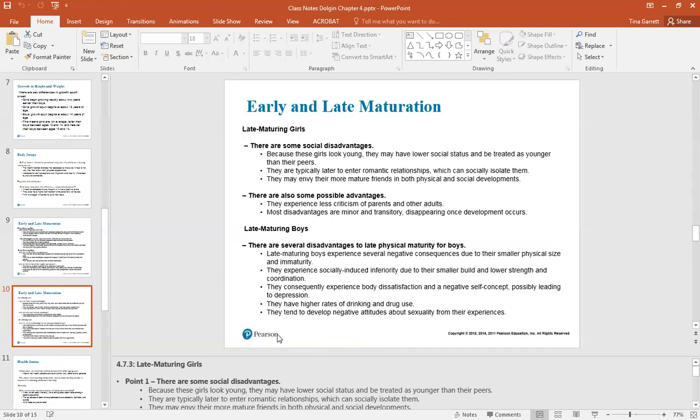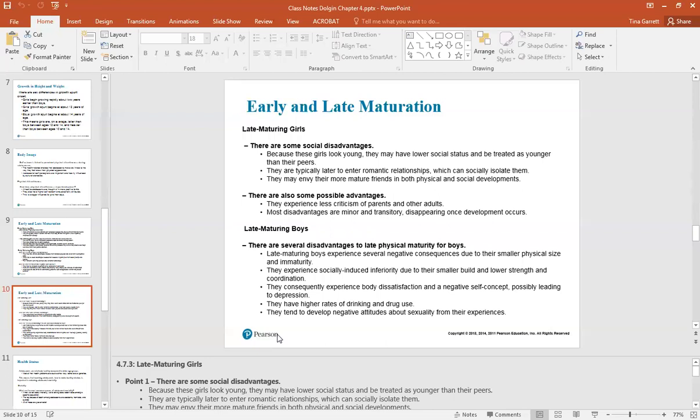For late maturing girls, there are some social disadvantages. Because these girls look young, they may have a lower social status and be treated as younger than their peers. They're typically later to enter romantic relationships, and they may envy their more mature friends. They also have some advantages. They experience less criticism, and most disadvantages are minor and transitory.